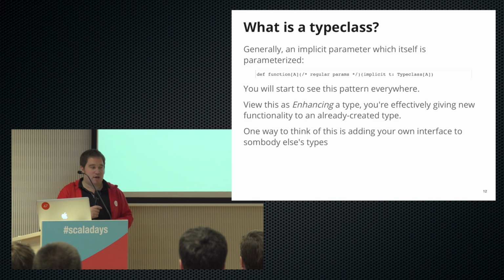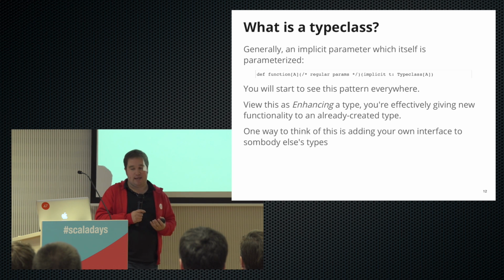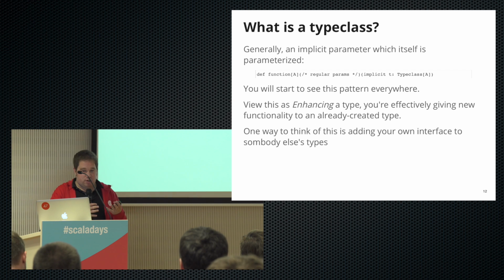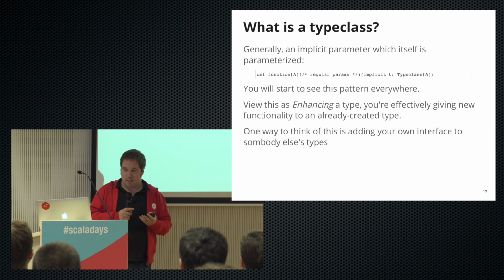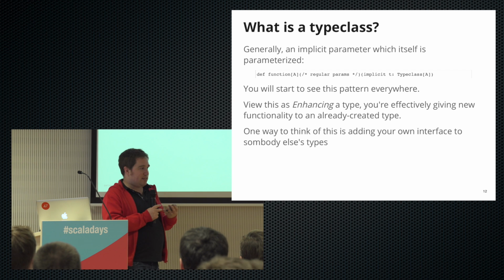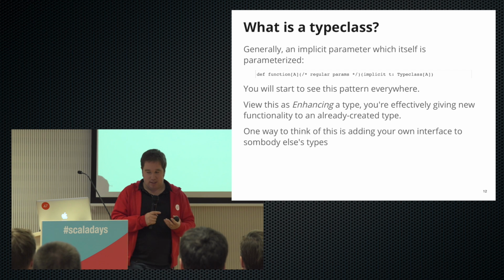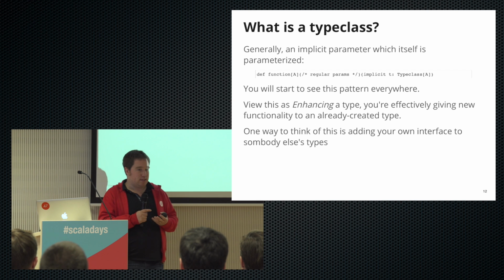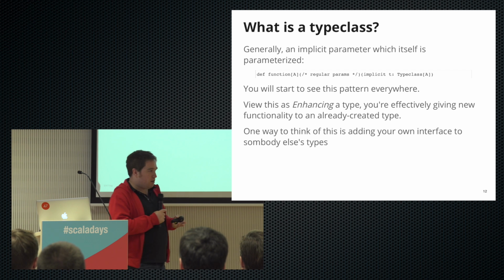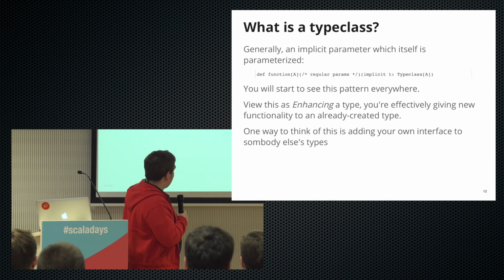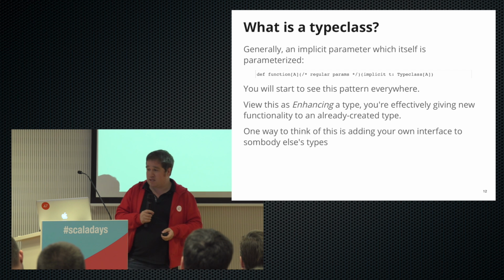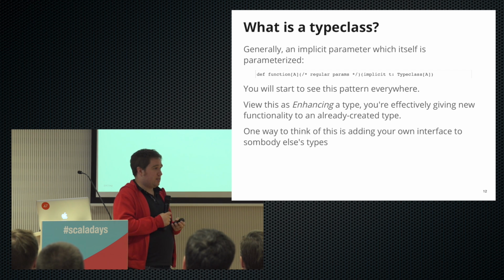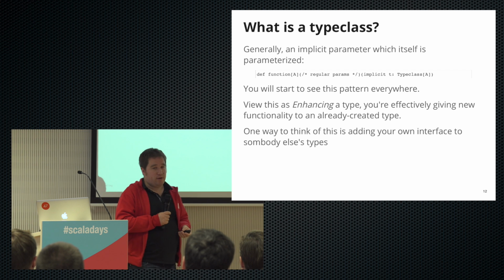And so let's try and make this a bit more general, because what we've seen here is a type class. For a function which is parameterized for a certain type, if we have an implicit parameter which needs to use that type, that is generally what a type class is. This might look a bit cumbersome and strange, but once you realize this is what a type class is, you start to see this pattern everywhere.